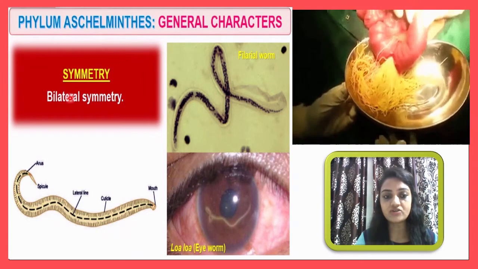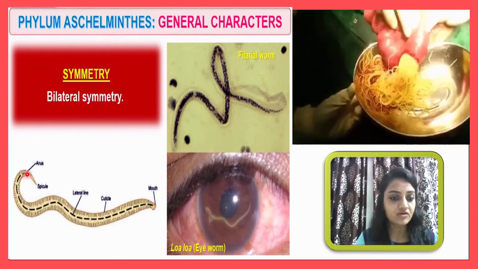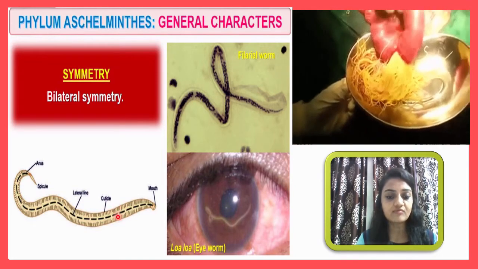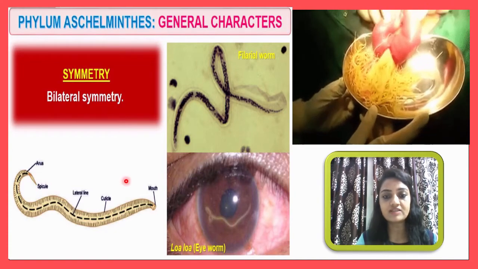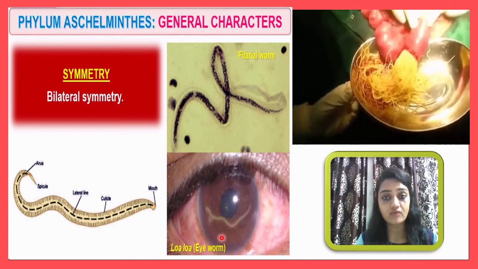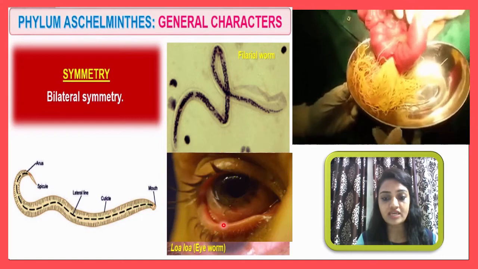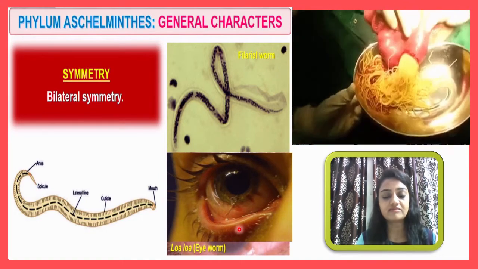Next is symmetry. Here you will observe bilateral symmetry. If you draw a line through the middle axis, you will see both parts are equal, and that's why they are considered bilaterally symmetrical. This is the example of the filarial worm. Here you can see the Loa loa worm that is found in the eye. Here you can see this is the eye, inside which there is a Loa loa worm. This is a very dangerous disease.